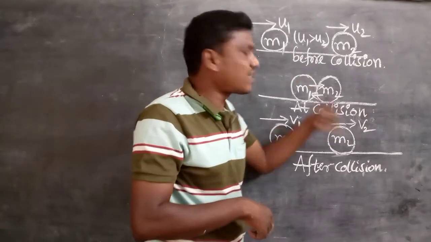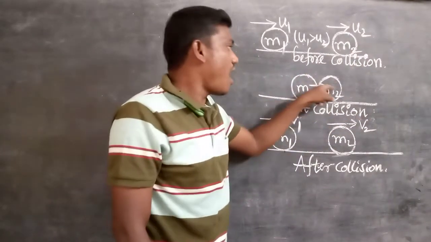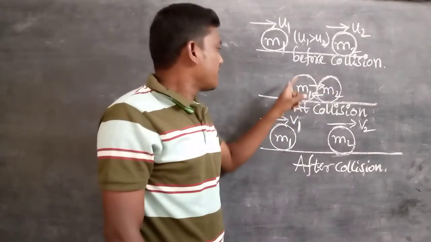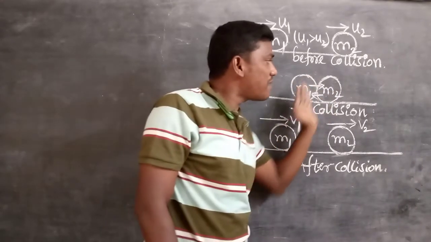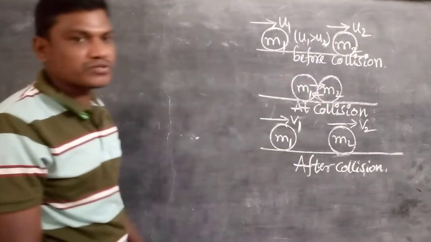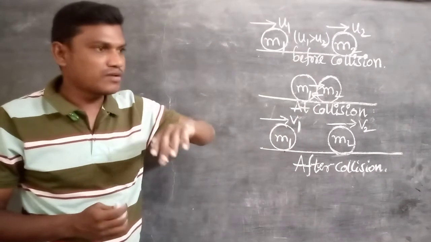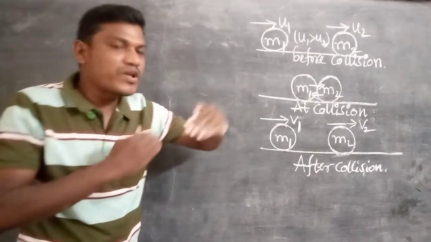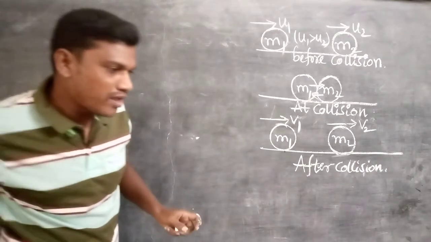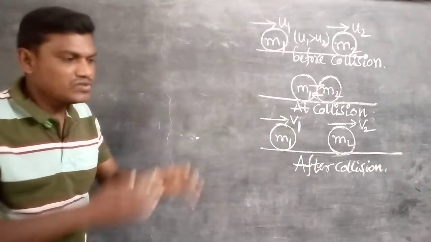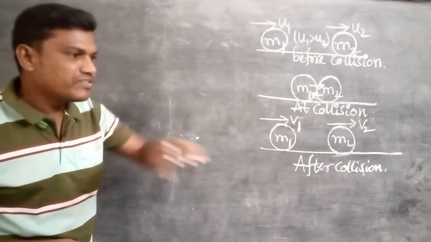But m2 moves with a higher velocity than its initial velocity, because during the collision m1 applies force on the m2 body in the same direction of its motion. We know that when a body is moving in the forward direction, okay, now you are also moving along with that body. For example, simply, if you roll a spherical ball on the ground, the ball is in motion with a certain speed.